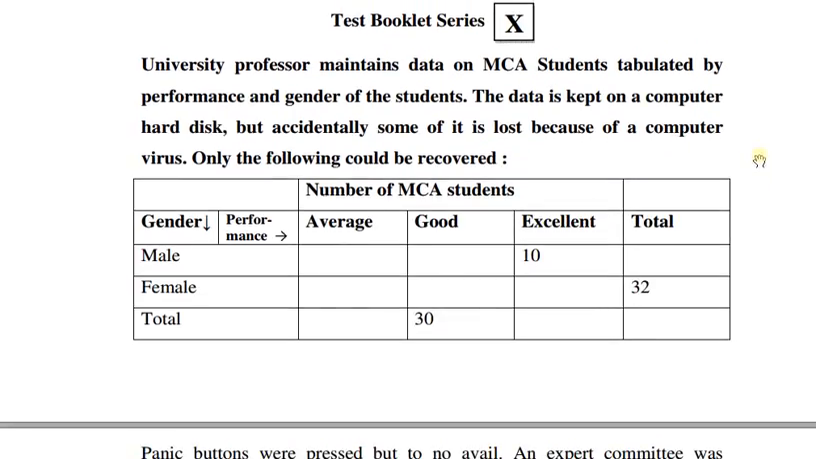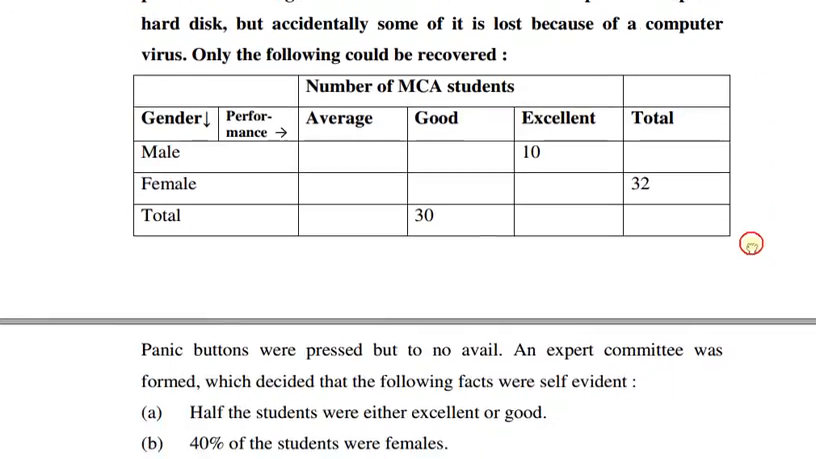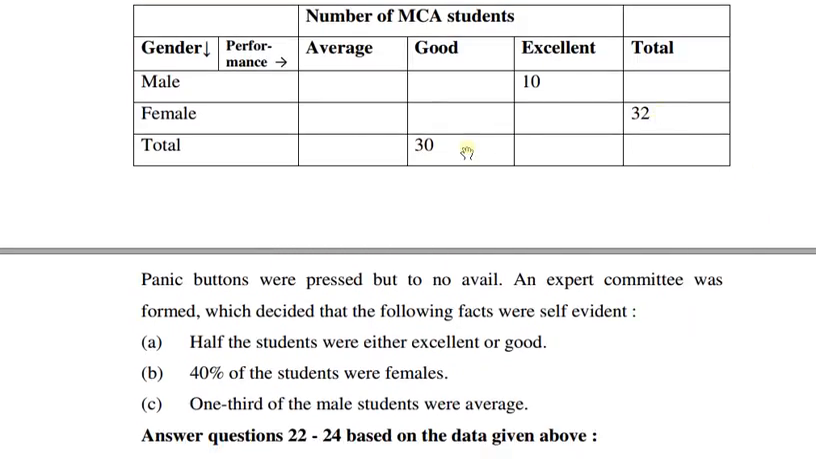A university professor maintains data on MCA students tabulated by performance and gender of the students. The data is kept on a computer hard disk, but accidentally some of it is lost because of a computer virus. Only the following could be recovered. In the table, only this data is recovered, the rest of the data is lost. Panic buttons were pressed, but to no avail. An expert committee was formed which decided that the following facts were self-evident.